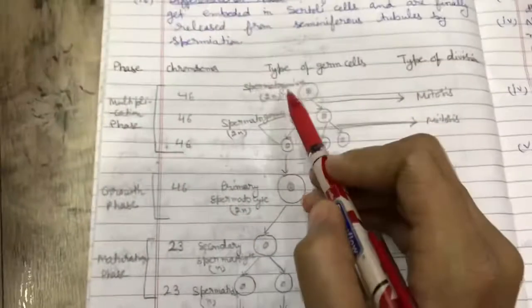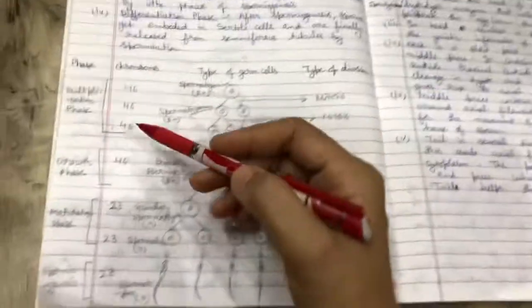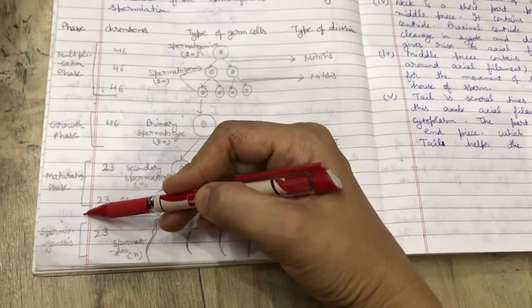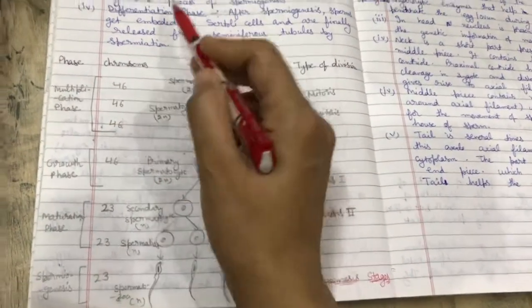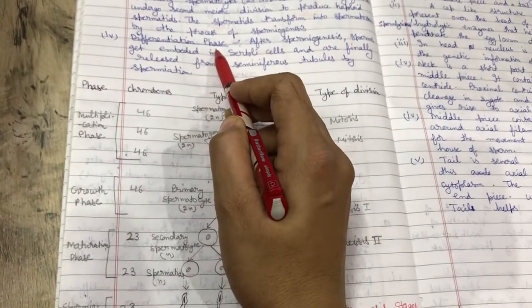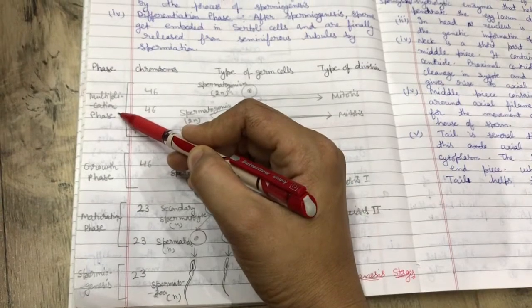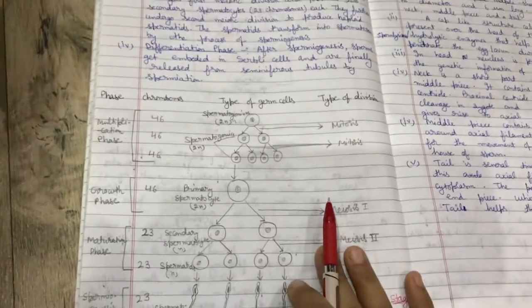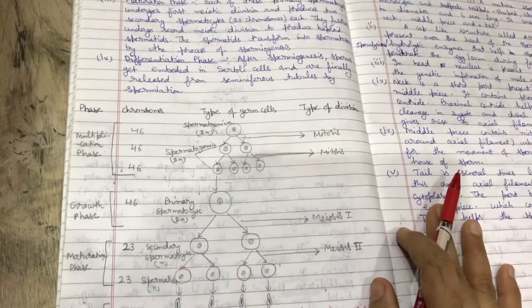I will explain through this flowchart diagram. There are totally 4 phases. Last one is spermiogenesis, or we also call it the differentiation phase. First phase is multiplication phase. Multiplication means the increase in the number of cells.